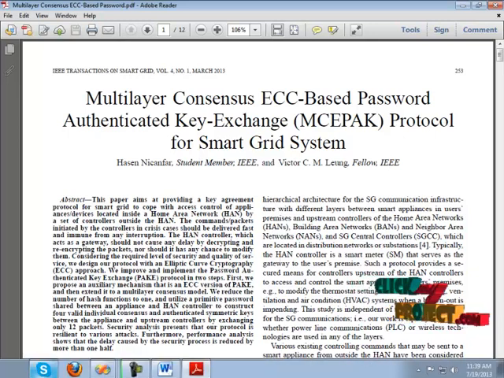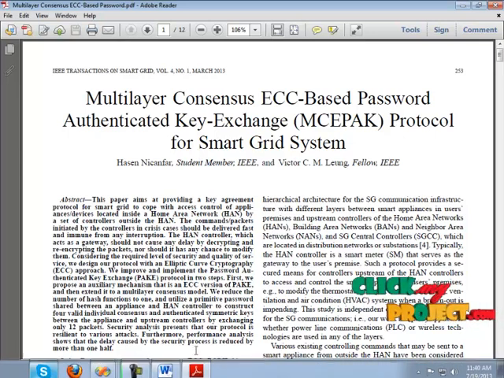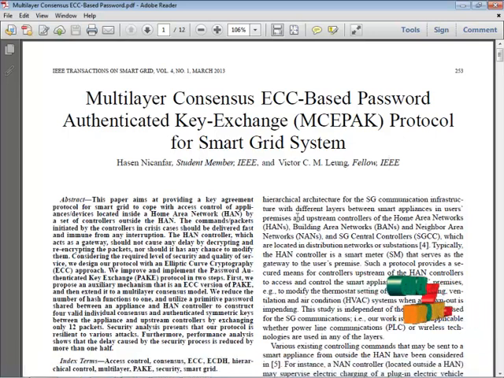This is a key agreement protocol for secure access control in a hierarchical architecture of the SG communication infrastructure, with different layers between small appliances in user premises and upstream controllers in the home area network, building area network, and neighbor area network, and the SG central controller, which are located in a distributed network.